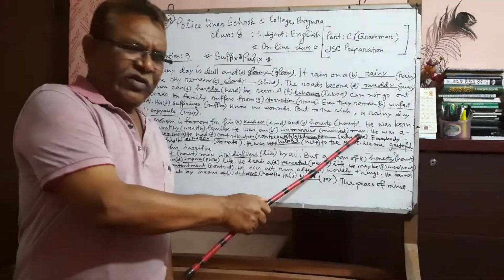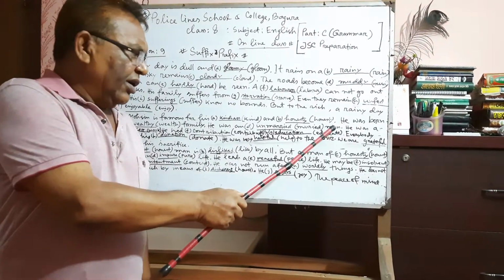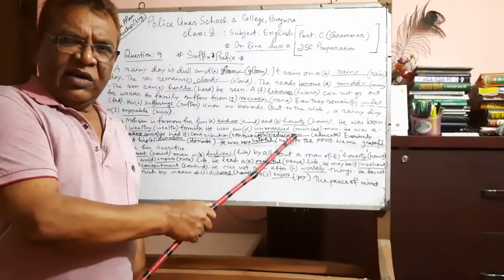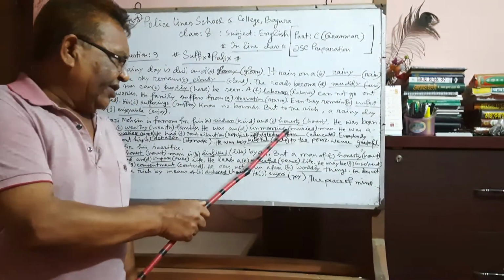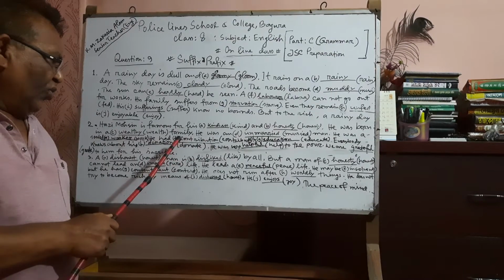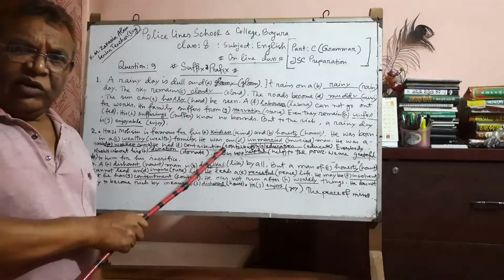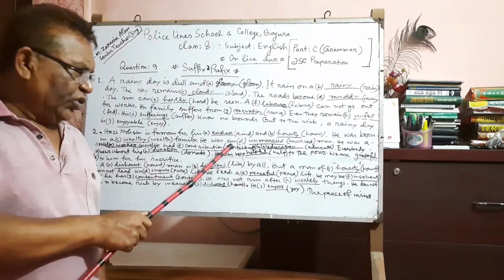To educate. Here, educate will be education as a suffix. If you like to use contribution or contributed, anyone may use.